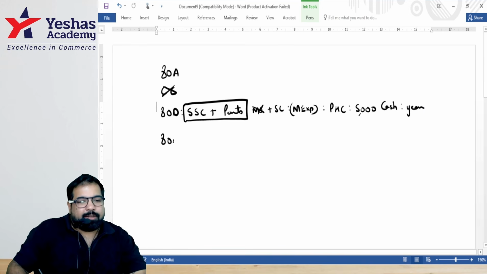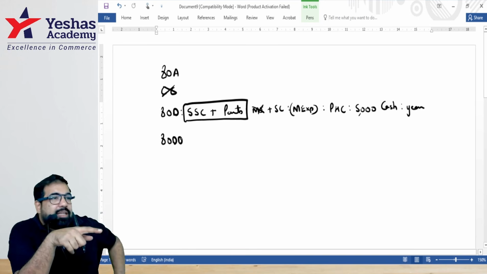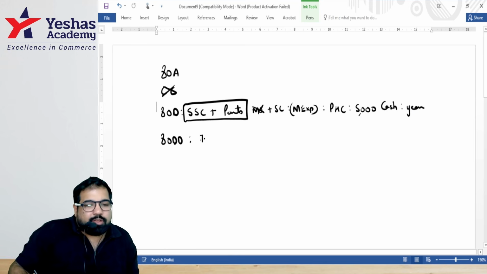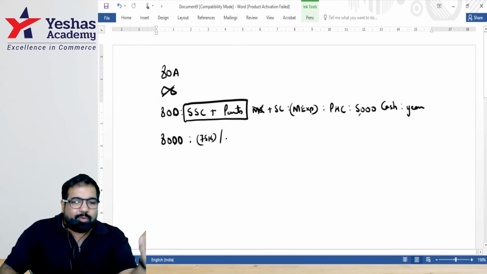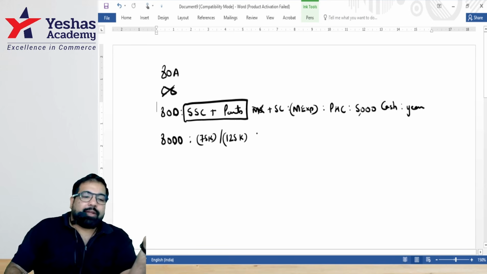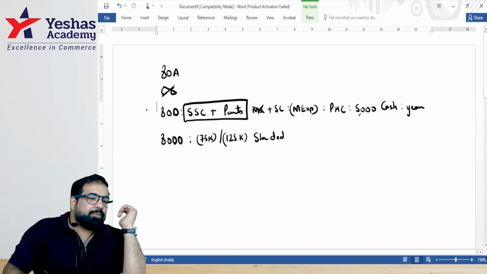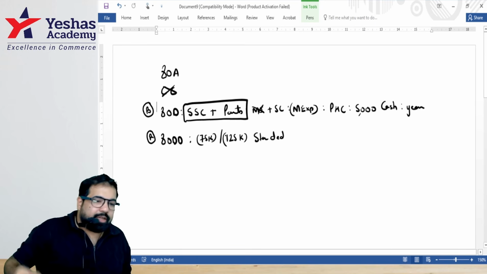Excellent. Section 80U, disabled. Someone in your family is disabled and they are dependent on you, guys. Unfortunately, you'll get a standard deduction per disabled person, and if the disability is severe, how severe? 80% or more, then it is 1 lakh 25. Guys, here does the expenditure matter? No, because this deduction is a standard deduction. While this is available to both residents and non-residents, this is only available to, how do you remember? Because disability does not help the economy.